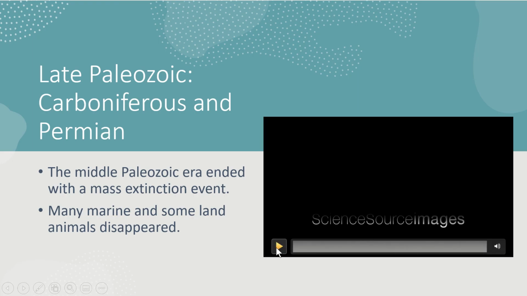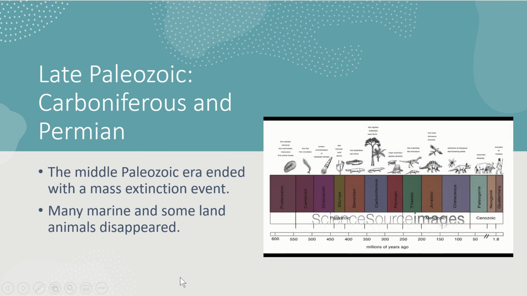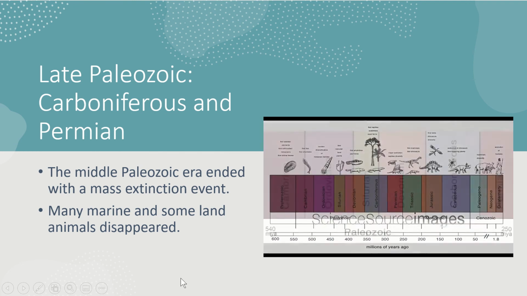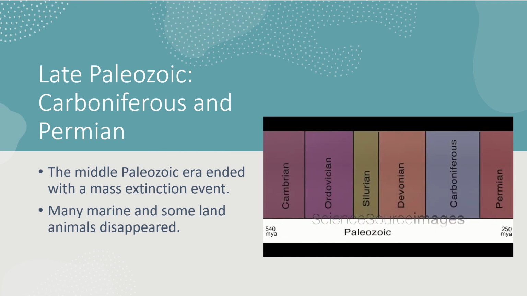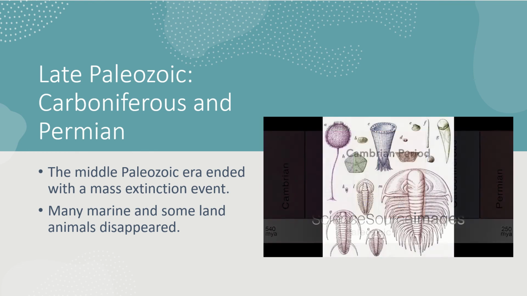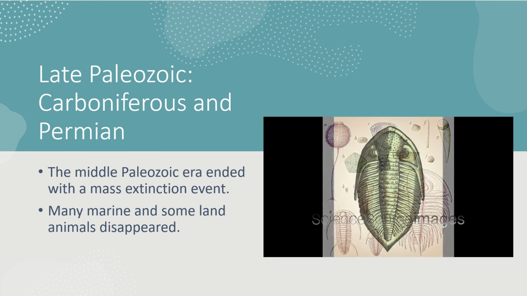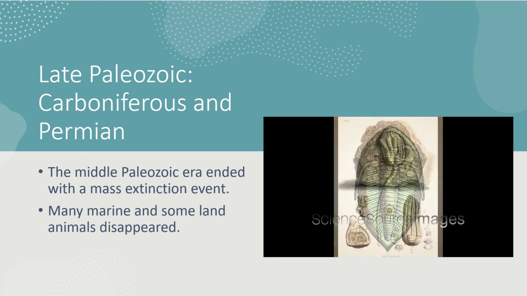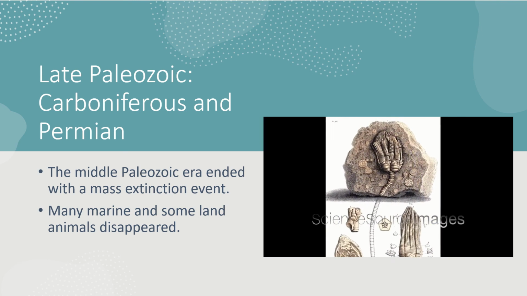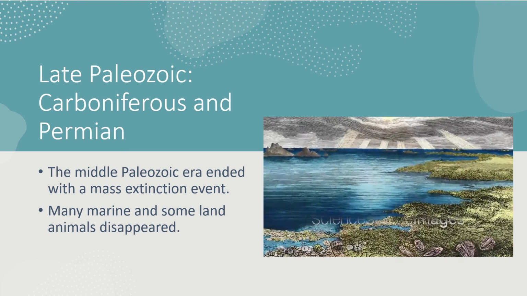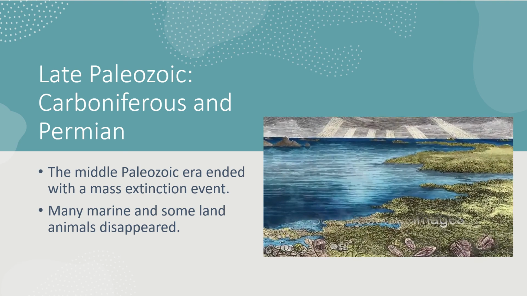The middle Paleozoic era ended with a mass extinction event. Many marine and some land animals disappeared.